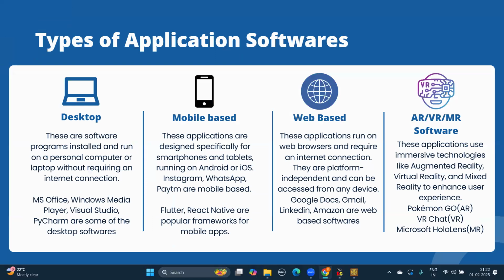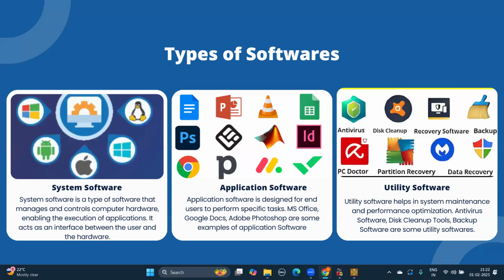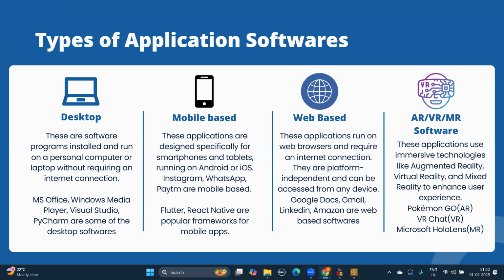Next is the types of application software, right? Under application software, there are four categories, which include desktop-based, mobile-based, web-based, and AR/VR/MR. So we'll see them one by one. Desktop software are the software that are installed and run on the personal computer, and they do not require any internet connection. You can use them without an internet connection. Some of the desktop applications include Windows Media, MS Office, Visual Studio, which is open source for programming, PyCharm, etc.